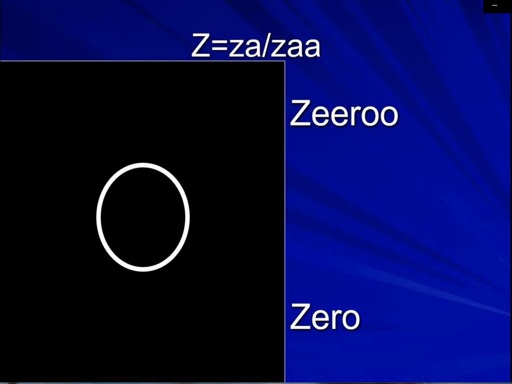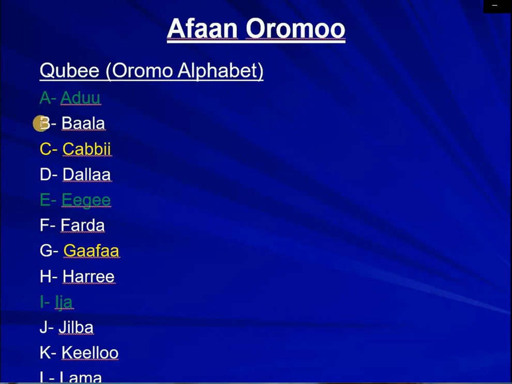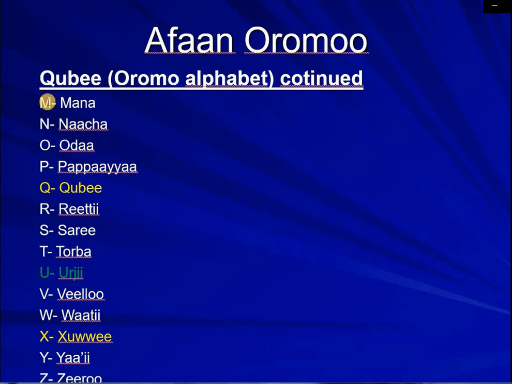So if we go to the letters, the sounds one by one, this is what we have learned. A, ba, cha, da, e, fa, ga, ha, I, ja, ka, la, ma, na, o, pa, ka, ra, sa, ta, u, va, wa, ta, ya, za.